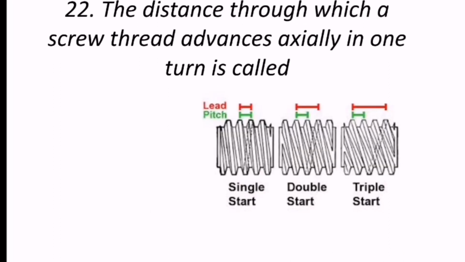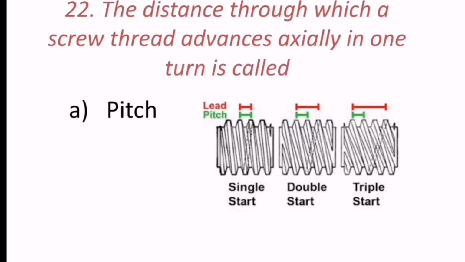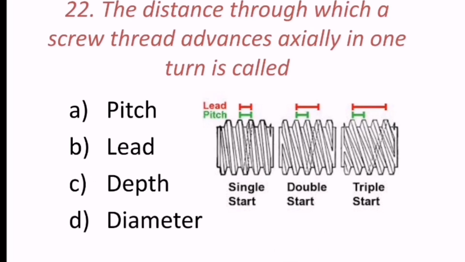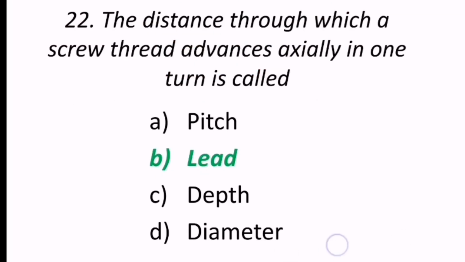22nd question reads, the distance through which a screw thread advances axially in one turn is called maybe pitch, lead, depth, or diameter. So that is lead. B is the correct answer.